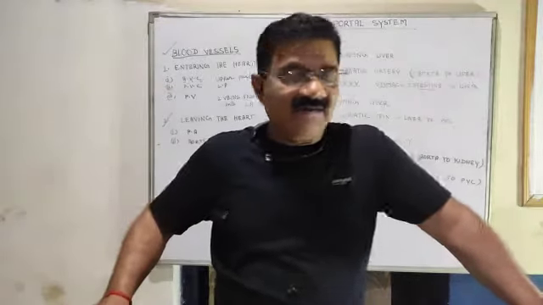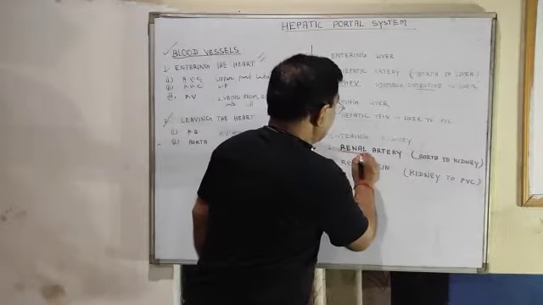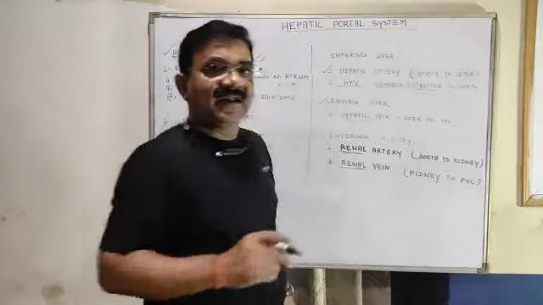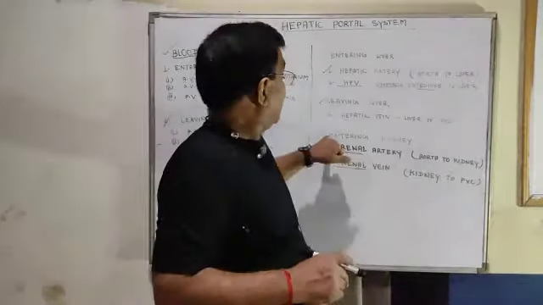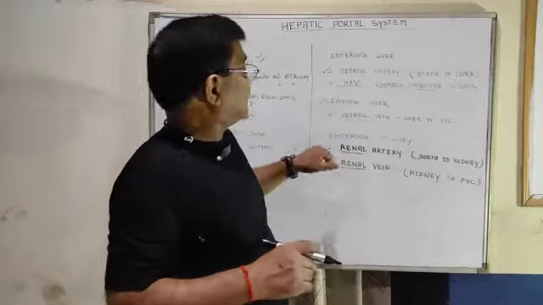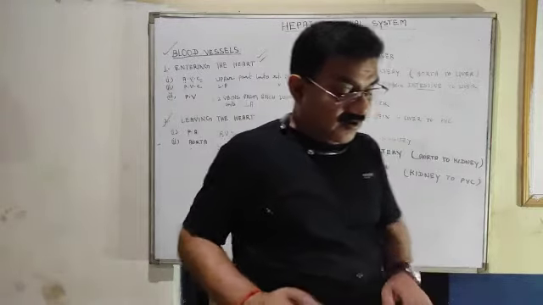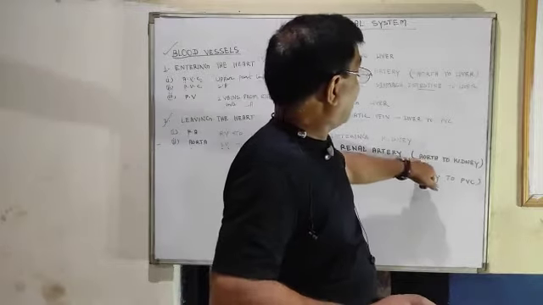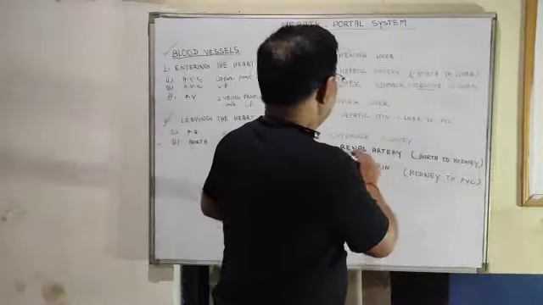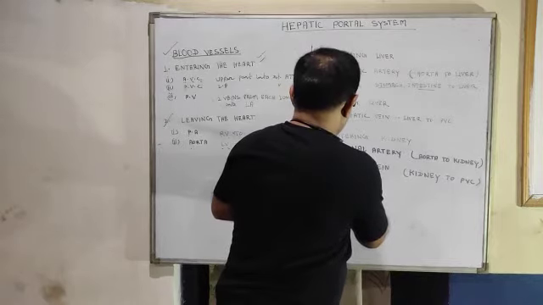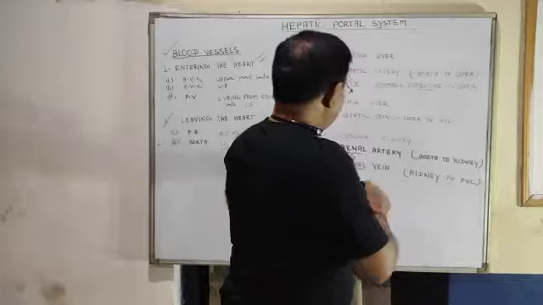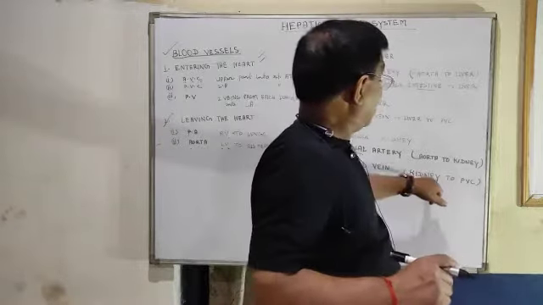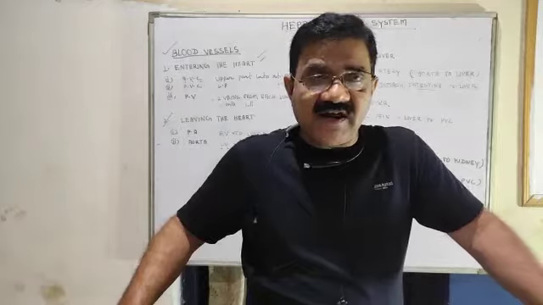The word kidney means renal; renal is related to the kidney. The vessel entering the kidney is the renal artery, from the aorta to the kidney. The vessel leaving the kidney is the renal vein, from the kidney to the posterior vena cava.